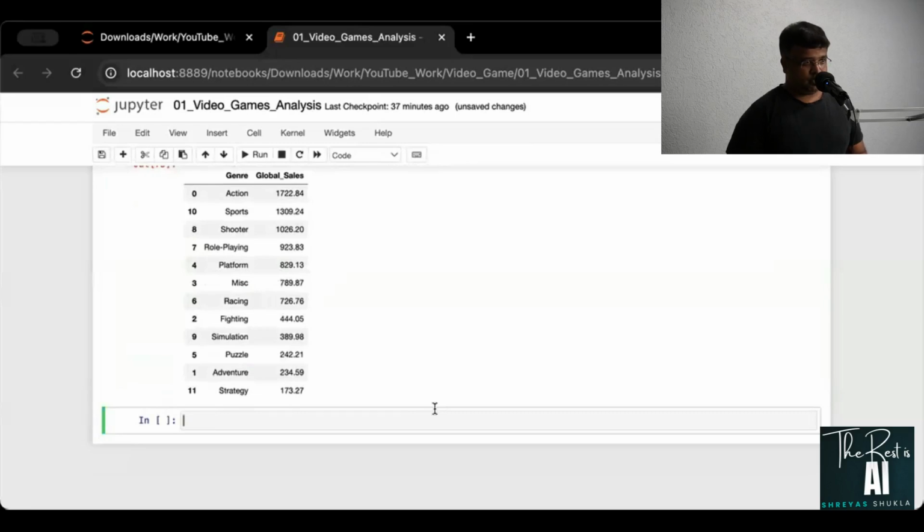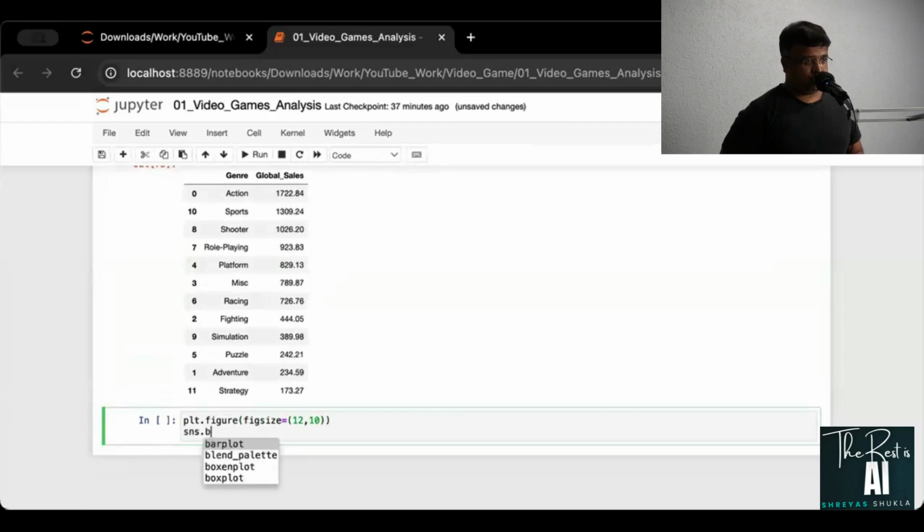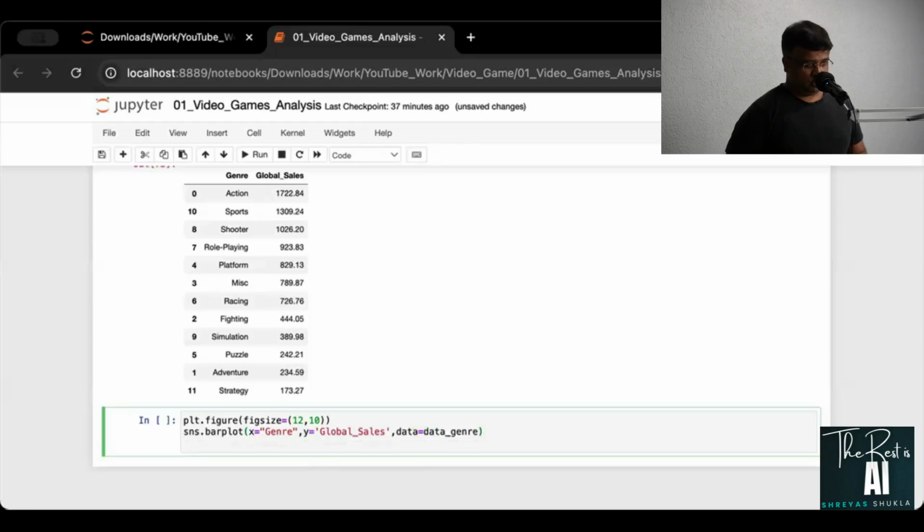I'll say plt.figure, and figsize, maybe I'll put 12 by 10, and sns.barplot taking x as Genre, y as Global_Sales, data is data_genre, and plt.xticks with rotation as 90, plt.show.